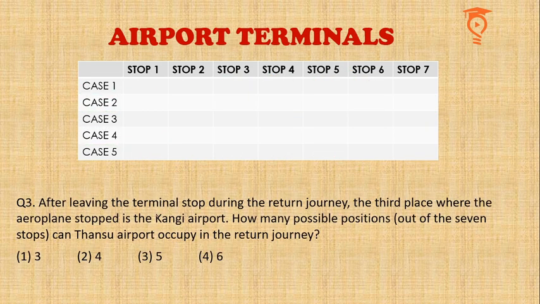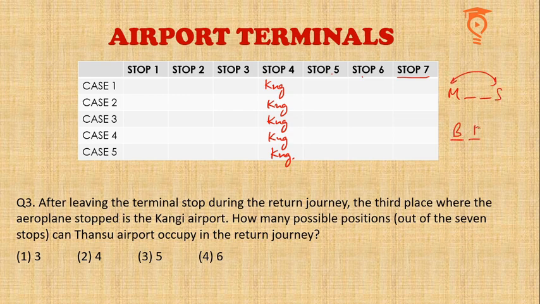Third question: after leaving the terminal stop during the return journey, the third place where the aeroplane stopped is the Kangi Airport. Okay, so after leaving the terminal stop, that is after stop number 7, we have to count 1, 2, 3. So Kangi has to be stop number 4 for this present question. So I have placed Kangi unconditionally at stop number 4. The other two things we already know, that between Mantu and Sindh there are 2 stops to be placed, and Barangal and Khurshi are going to be adjacent stops. Okay, so clearly Mantu and Sindh cannot be at stop number 1 or 7, so they have to be either 2 5 or 3 6.